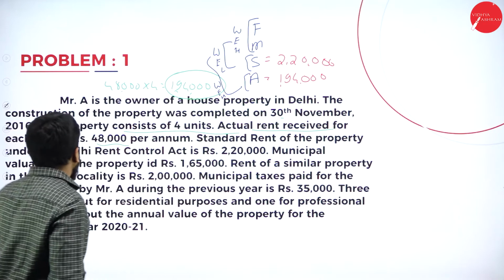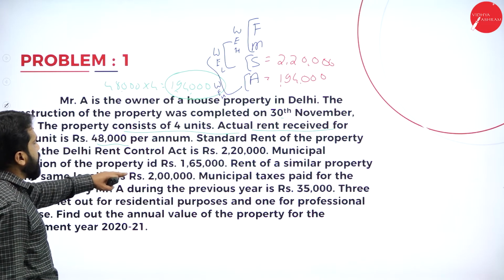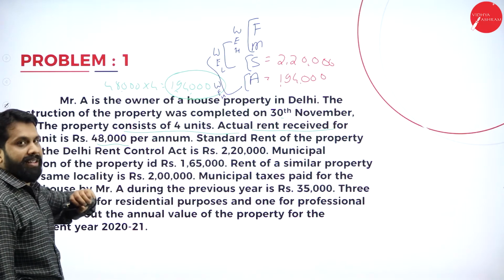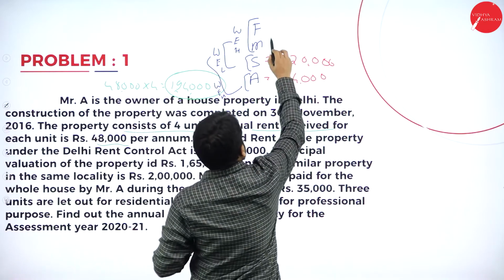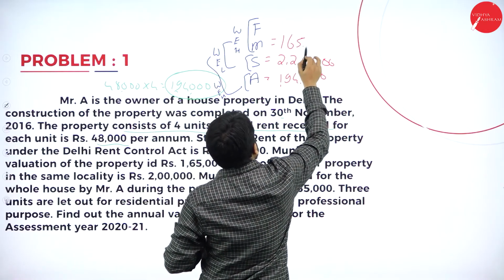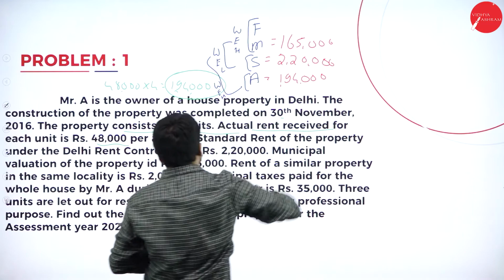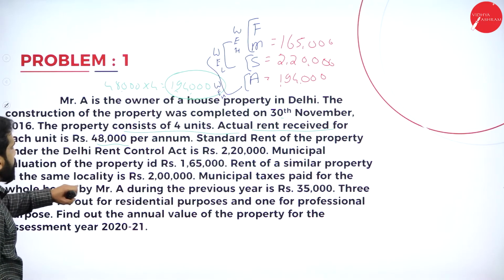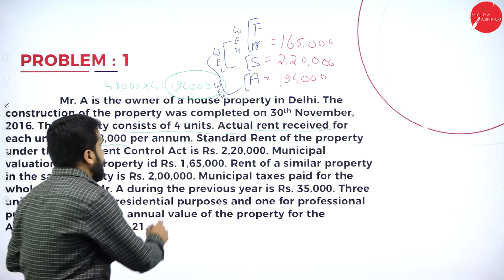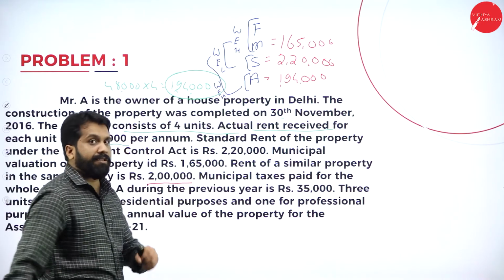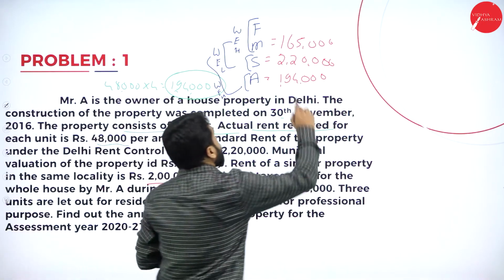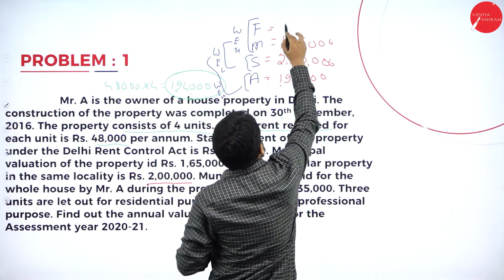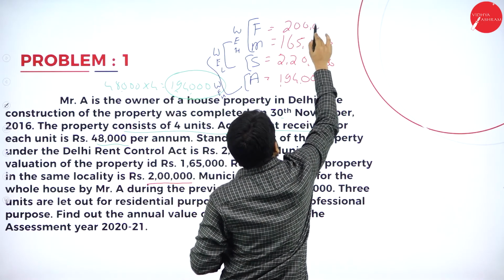Next, municipal valuation of the property is around 1,65,000. Next, rent of similar property in the same locality is 2 lakh. Same locality means fair rent. So it will be 2 lakh.